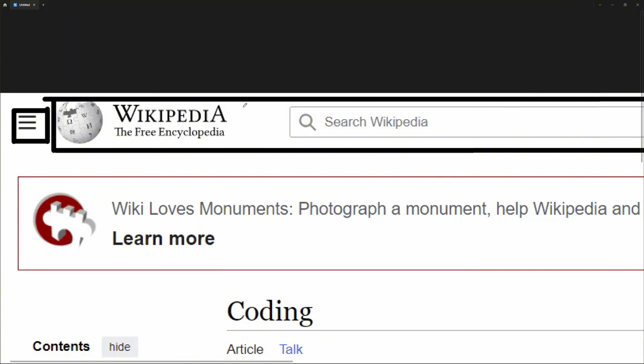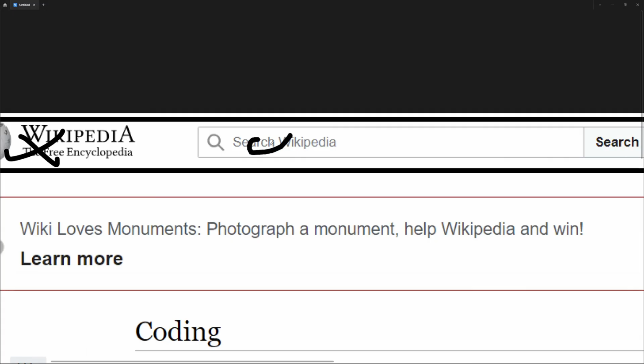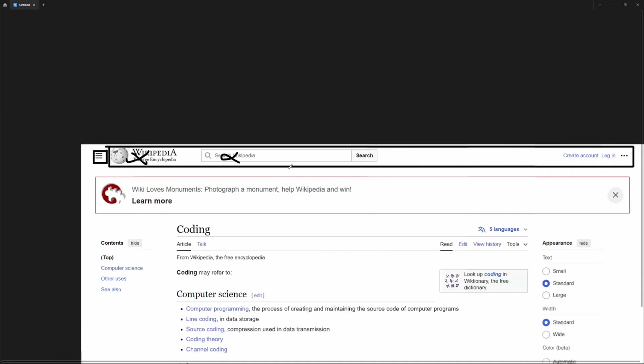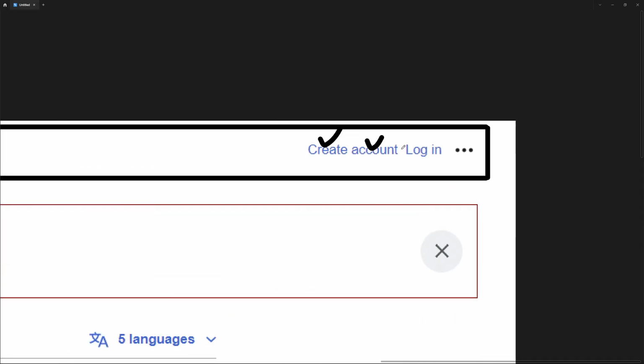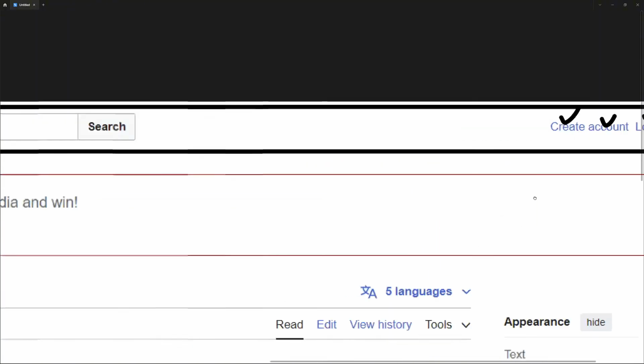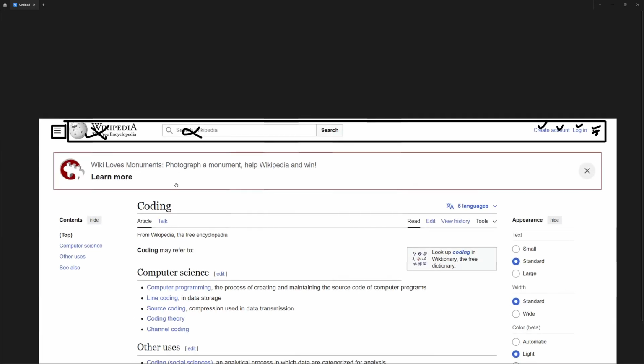We can also split this entire navigation into multiple components, but we don't have to. This is going to be enough for this navigation component. We will put our logo inside there. We will also put our search field, which will allow us to search our stuff inside this Wikipedia. And finally, we are also going to provide our create account and the login. And we also have these three dots, and I don't have any idea what these three dots do. Okay, so that's going to be my second component.